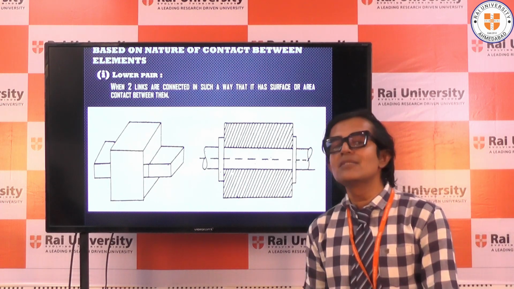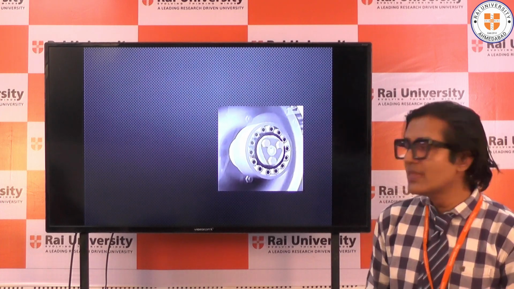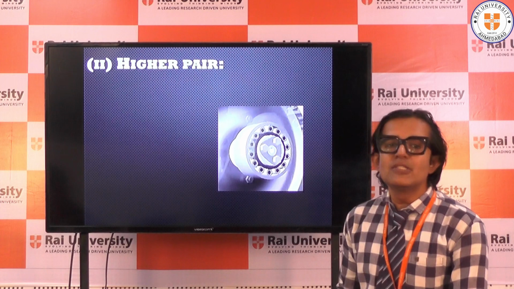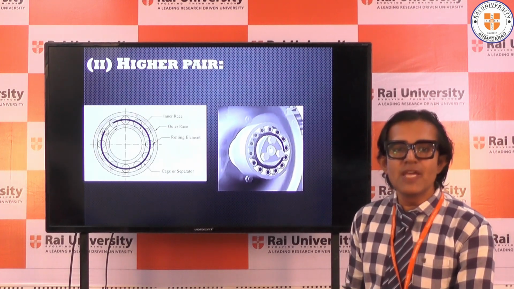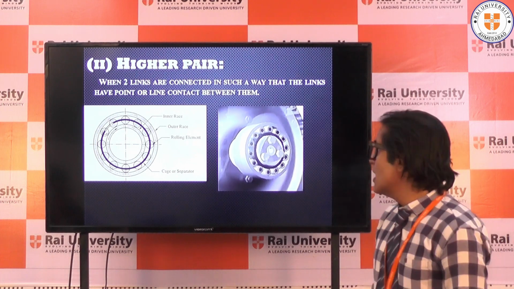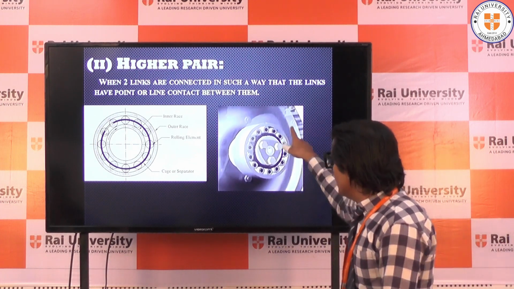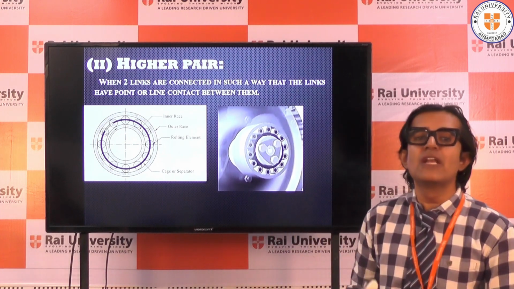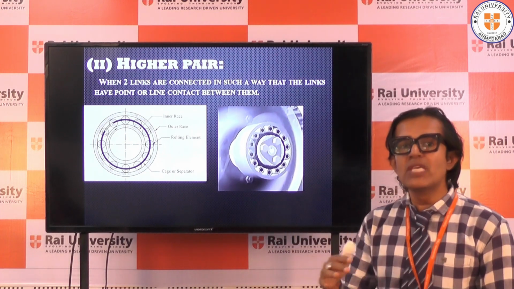Moving further, let us see what is a higher pair. Higher pair means when the two bodies or two links are connected in such a way that they have a point or a line contact, right? Now, you can see here, this animation shows you a wheel or an axle of a railway bogie. How the railway bogie moves.